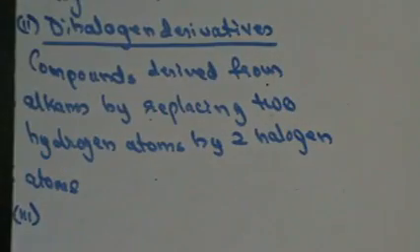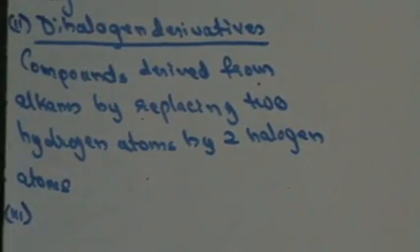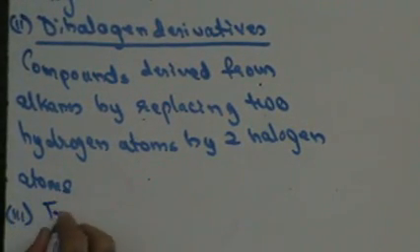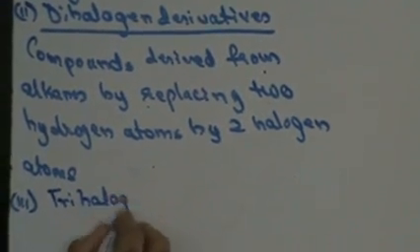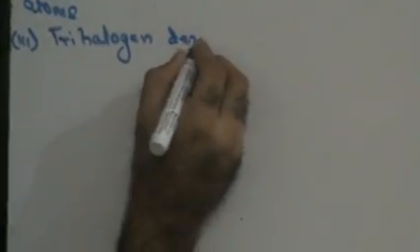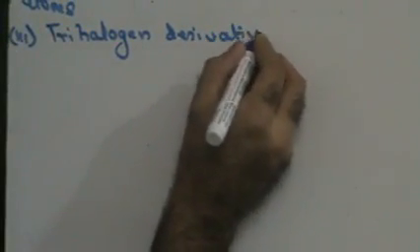Right? Next, you have trihalogen derivatives of alkane. What are trihalogen derivatives of alkane? These are compounds derived from alkane by replacing three hydrogen atoms by three halogen atoms.